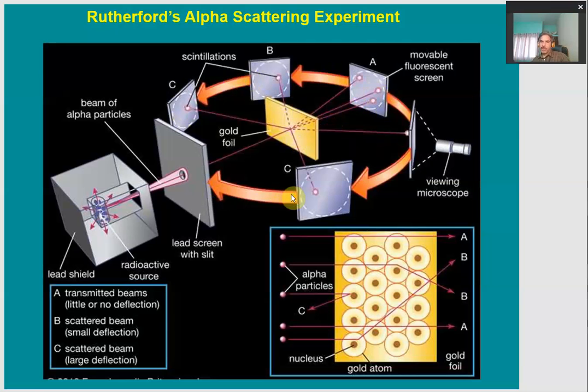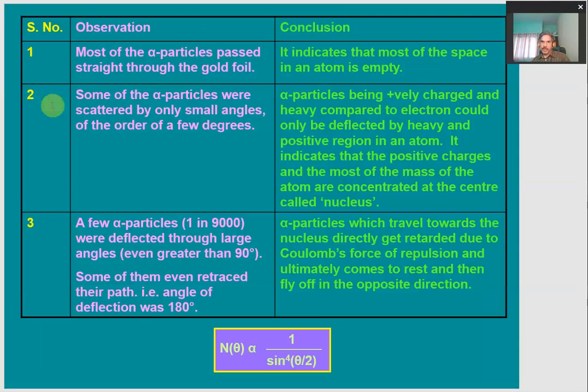So from here we can understand what Rutherford observed and recorded in order to come to the conclusion of some atomic model. What has been observed? That most of the alpha particles passed straight through the gold foil. The conclusion which can be drawn from this observation is that most of the space of an atom is empty, because the alpha particles do not face any interaction.